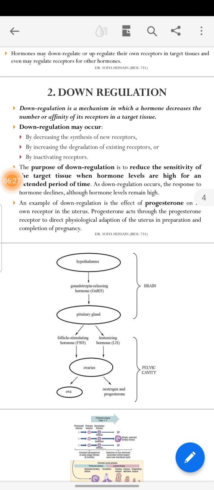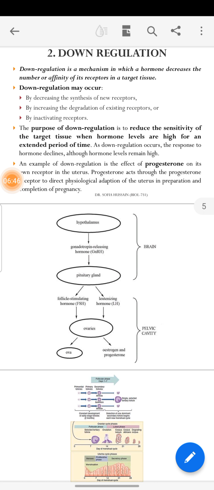If the receptors decrease, the hormonal activity will also be affected, if they are in lesser numbers the activity may be lesser. By inactivating receptors, if the receptors are inactivated, the activity also decreases.